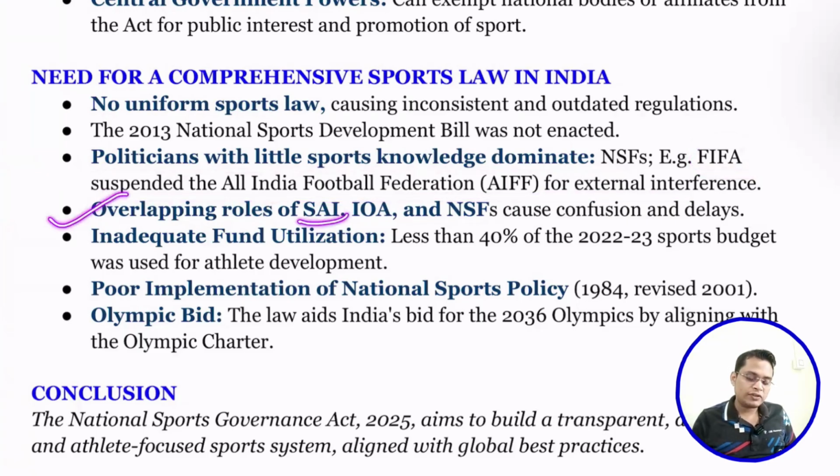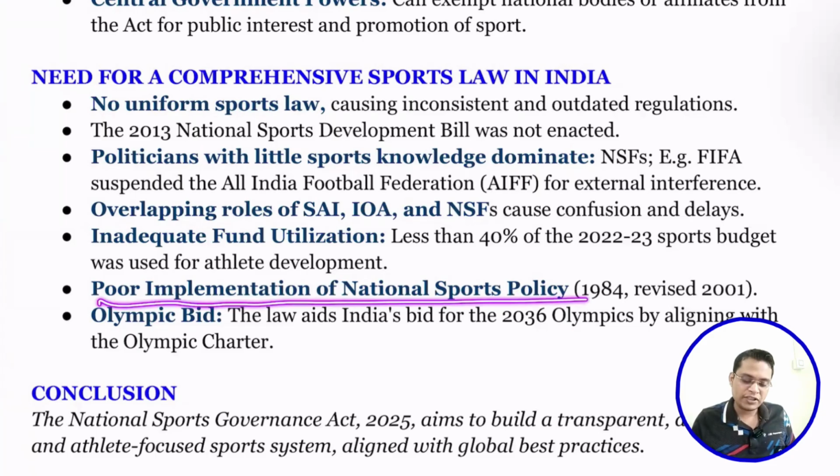The overlapping roles of SAI, the Sports Authority of India, the Indian Olympic Association and the National Sports Federations create a lot of confusion and delay. Next is fund utilization. First of all, we are giving a little amount of funds, and of that little amount, only 40% is being utilized for sporting development. You can imagine. This is the reason for the very bad state of our sporting activity, and we are not able to win the medals that we should.